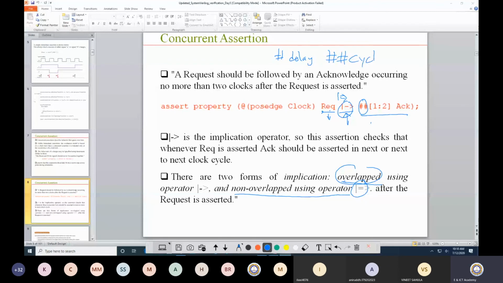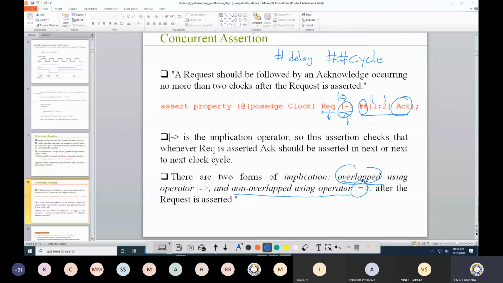Okay, so here ##1:2. This suggests that it's starting from 1 and can go up to 3. This is suggesting a range for a cycle. So from 1 clock cycle to 2 clock cycles, I am expecting that the acknowledgement should be asserted.